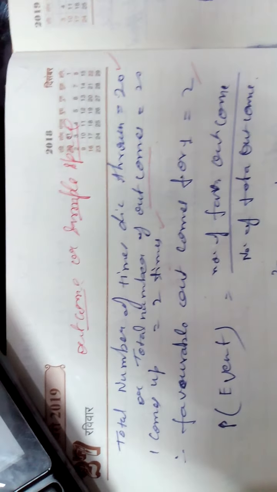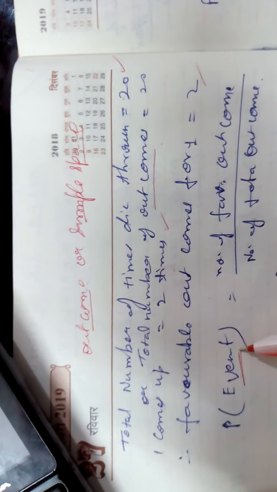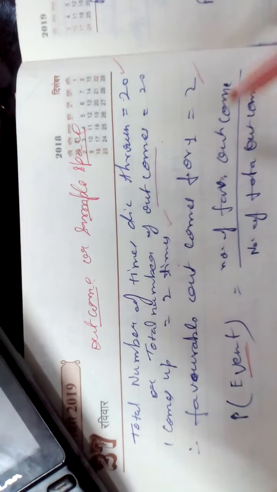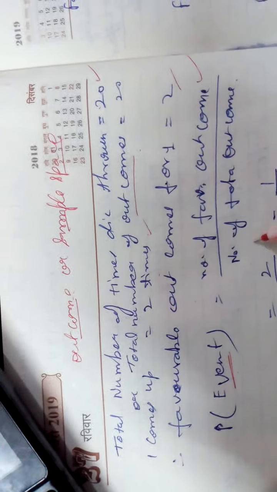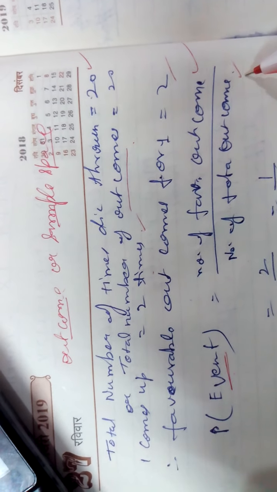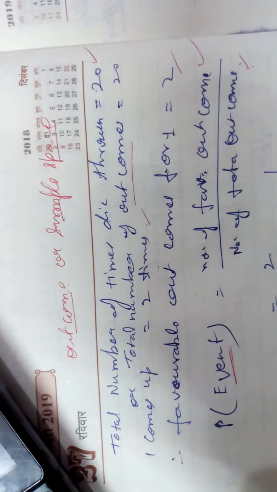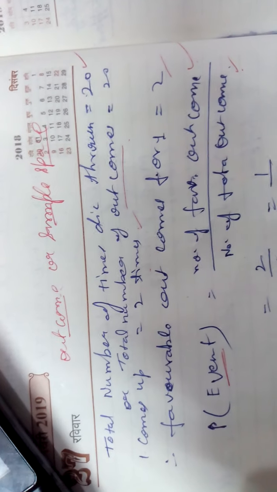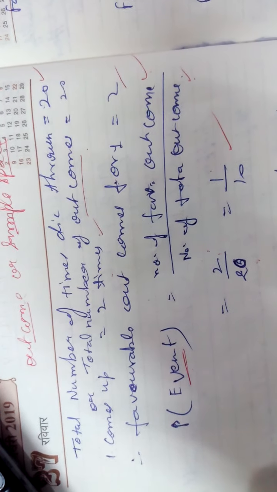Favorable outcome will be 2. So probability of event, this is called the event. Probability of event is number of favorable outcome upon number of total outcome. It is your main formula of the probability. In the favor 2 and total is 20, so it will be 2 by 20, that is 1 by 10.